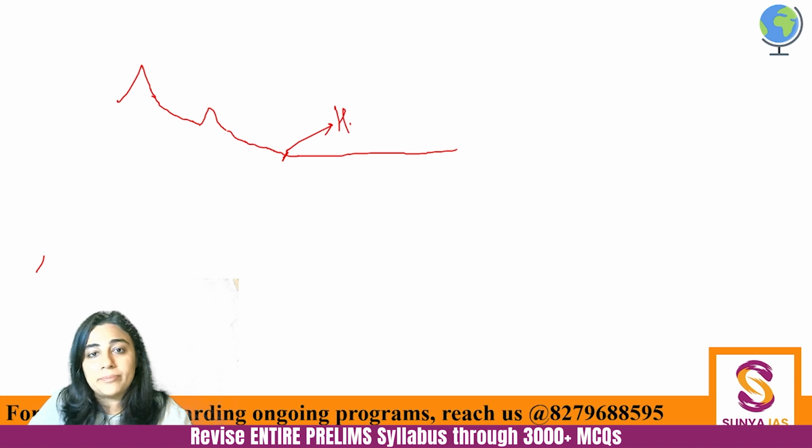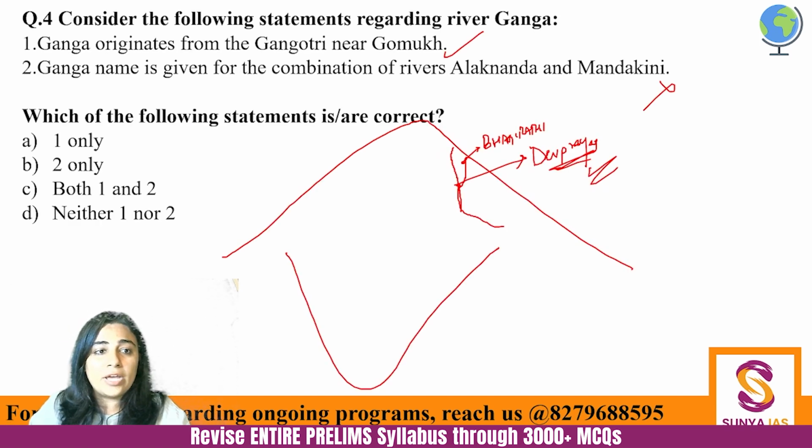So what is the point when it is flowing like this? That point, very famous point, is Haridwar. Even above Haridwar, if you talk about Rishikesh, it is basically a hill station. Haridwar is not a hill station. Haridwar is a plain area. So here the answer would be A, one only. And second one is incorrect.